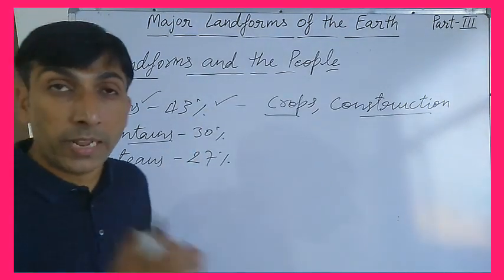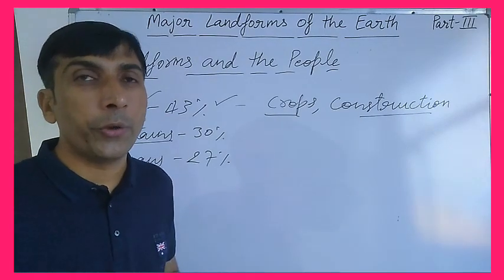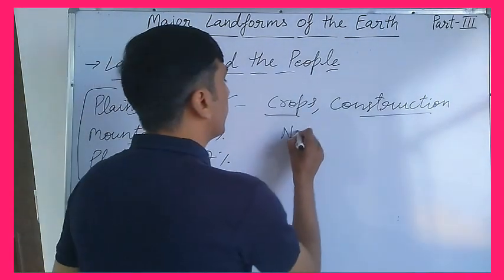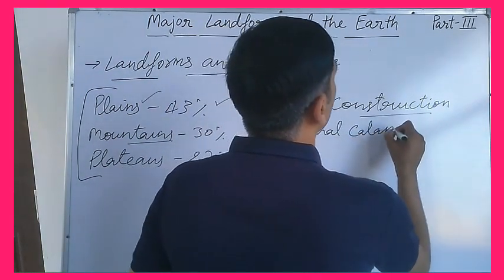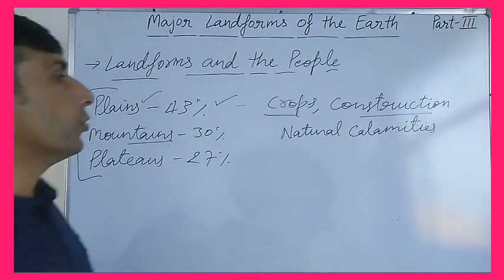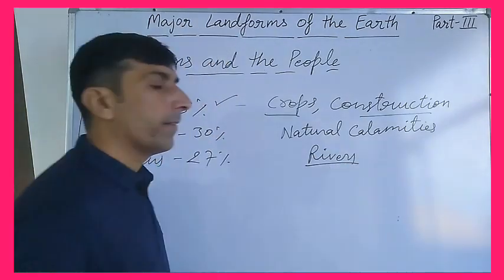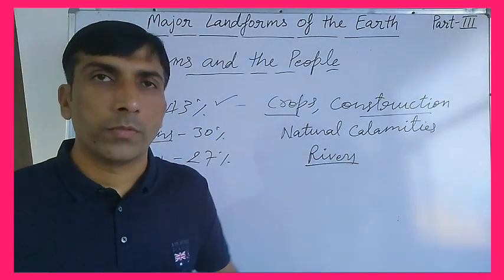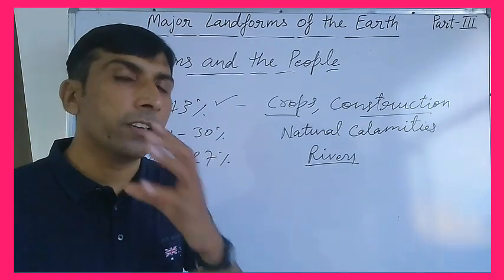But sometimes plains become very dangerous during natural calamities. During natural calamities, plains become very dangerous due to the rivers. During the rainfall or rainy season, some rivers bring floods.